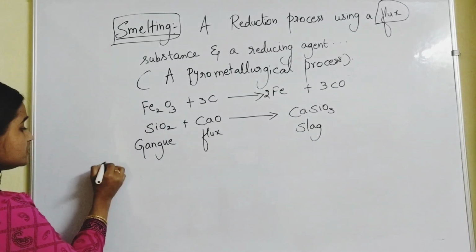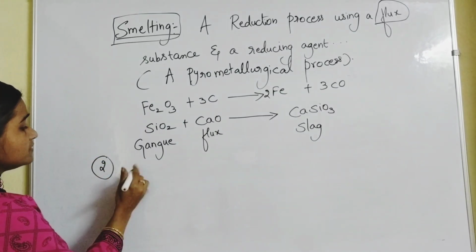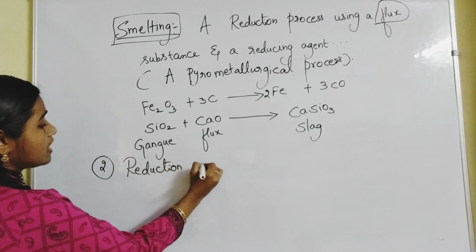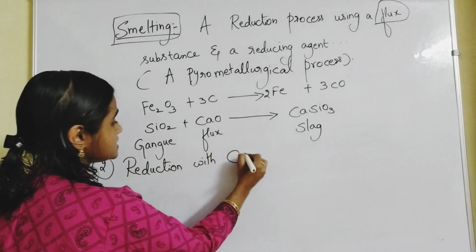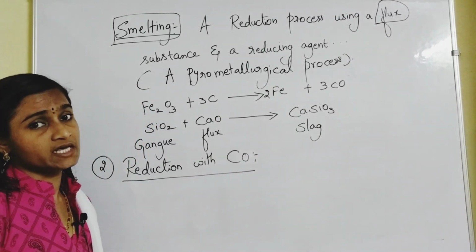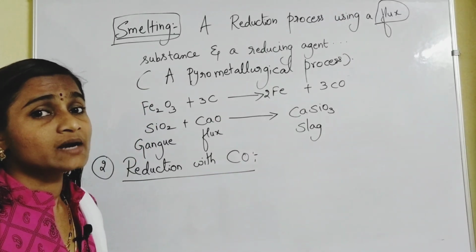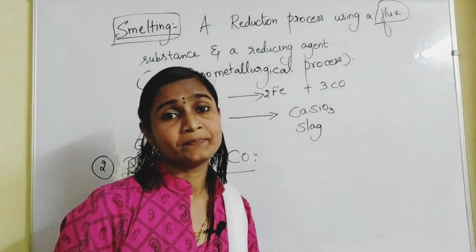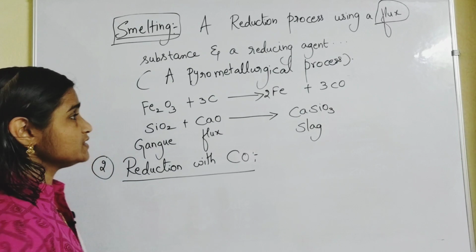Now moving on to the second type of reducing agent, reduction with carbon monoxide, CO. CO also can be used as a best reducing agent. Reduction with carbon monoxide. So carbon monoxide is also used as a reducing agent.